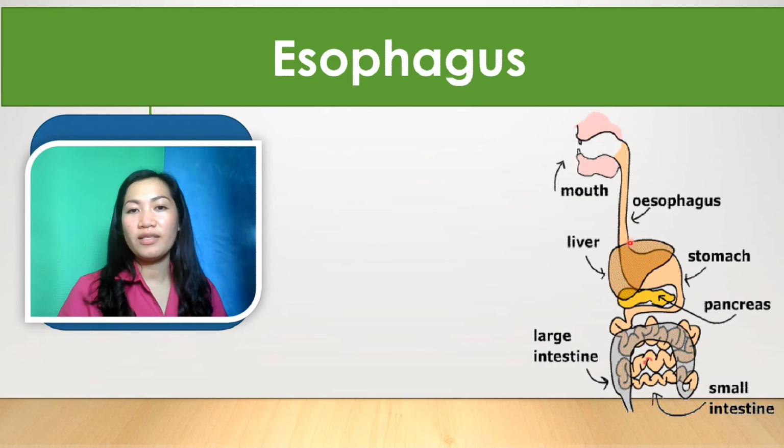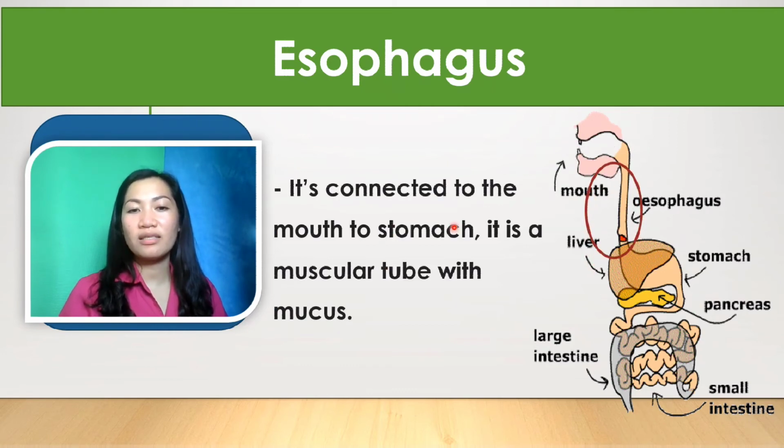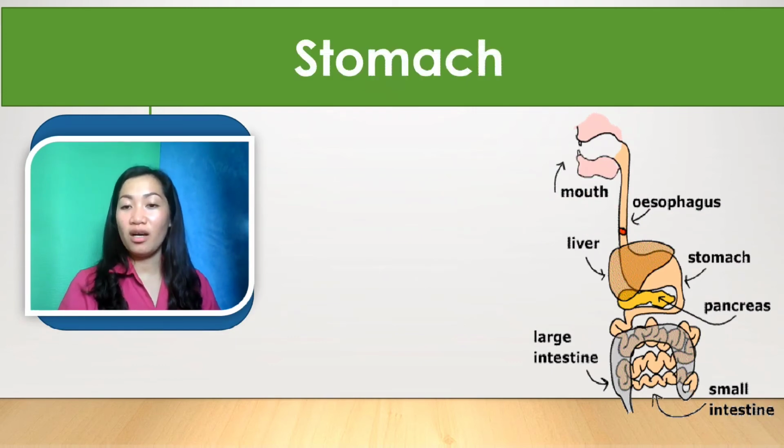esophagus. No O, just E: esophagus. The esophagus connects the mouth to the stomach. It is a muscular tube with mucus. The esophagus moves the food into our stomach through the muscles in its walls, which is the mucus. The third is the stomach.